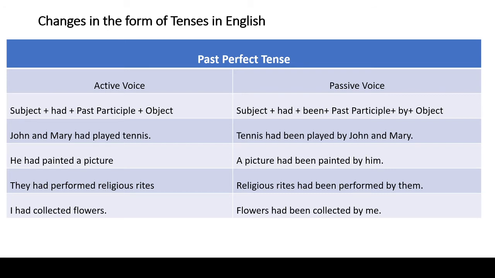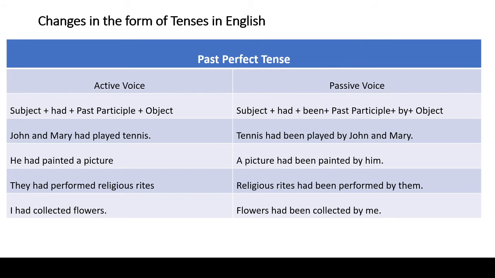The passive sentence of this active sentence will begin with the object, that is a picture. It is followed by the helping verb of to have, that is had, a picture had. Had is followed by been. After been, the past participle of the main verb is written, that is painted. A picture had been painted. After that, by is written. After by, we have to write the passive form of the subject, that is him. He will be converted into him. So the correct answer is a picture had been painted by him.